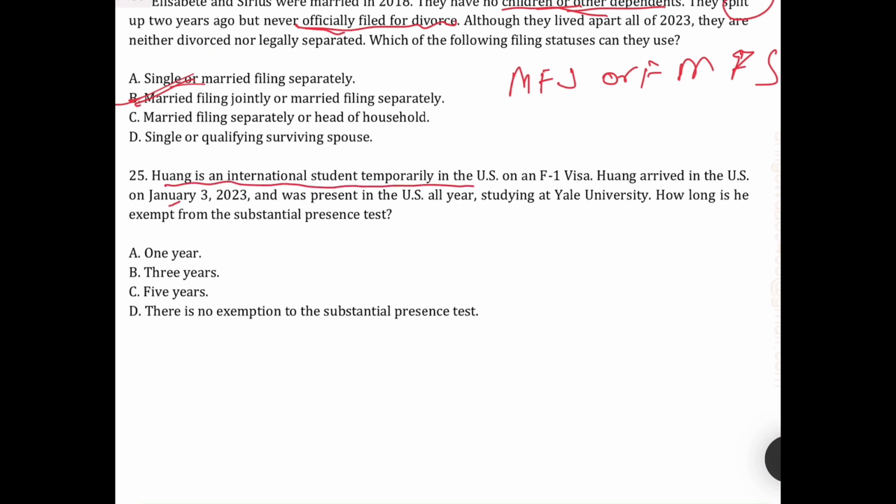Hong is an international student temporarily in the US on an F1 visa. Hong arrived in the US on 3rd January 2023 and was present all year studying at Yale University. How long is he exempt for the SPT? He is a student, so he is exempt for 5 years. So I hope you all understand the point.